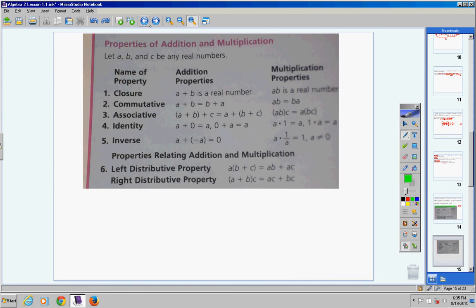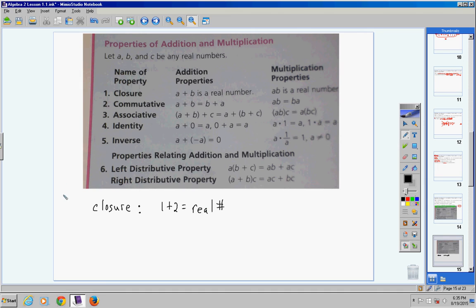Now my suggestion to you is to write down examples that I'm going to give you. For example, in your notes, I would write the word closure, like we have here. And I would put 1 plus 2 equals a real number.